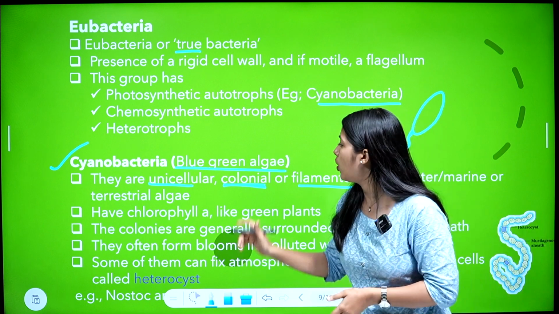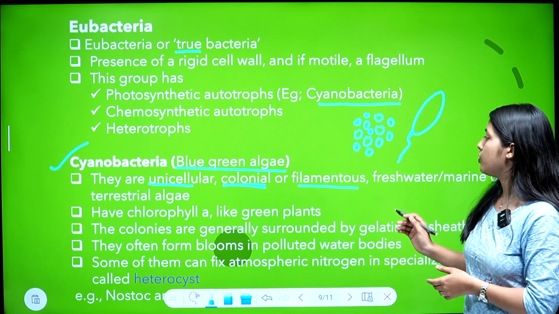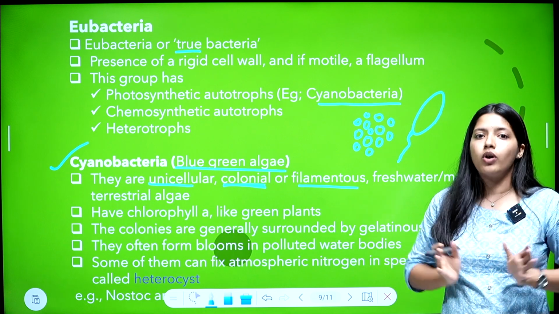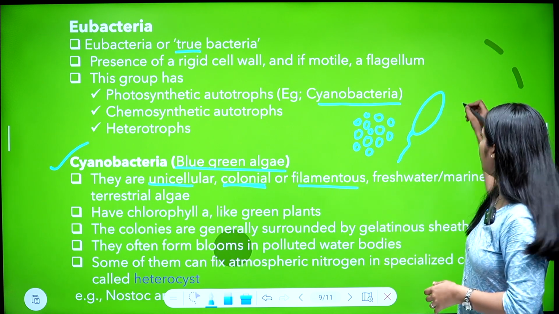So they don't live freely, they live as a colony, a number of them together. Or filamentous, they form a filament-like structure.